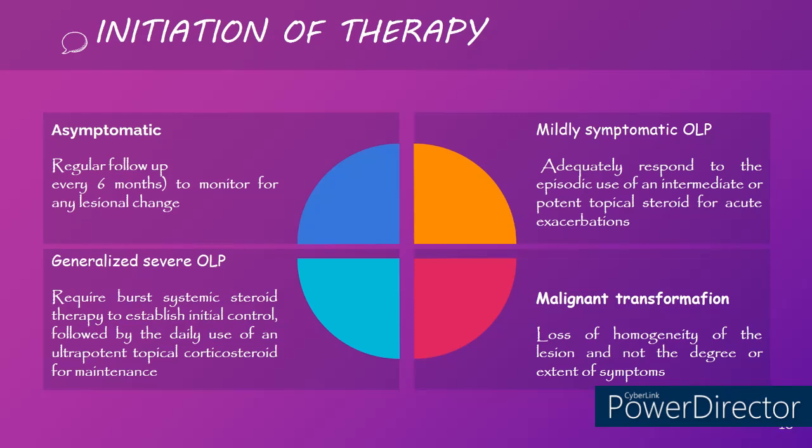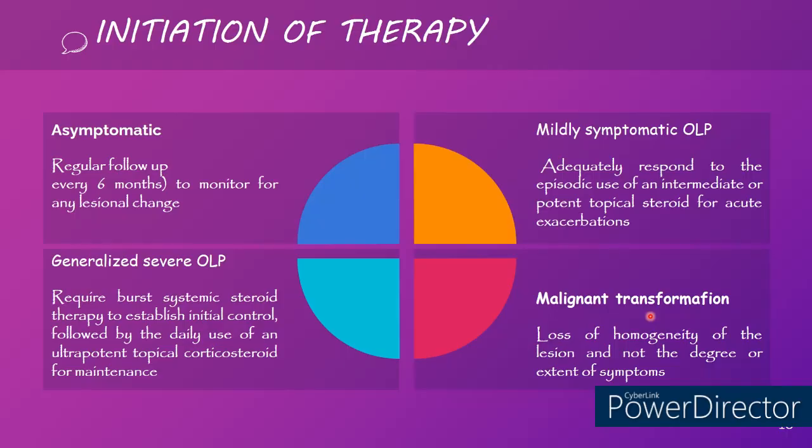If the lesion is asymptomatic, regular follow-up every 6 months is required in order to rule out any malignant transformation, because oral lichen planus is considered a potentially malignant disorder according to the classification of oral potentially malignant disorders 2018, Vernacular Surya. So in order to look for any lesional change, we have to keep regular follow-up of asymptomatic lesions.